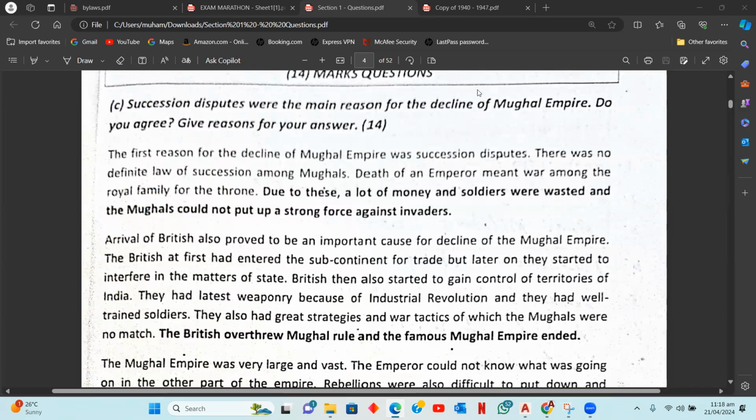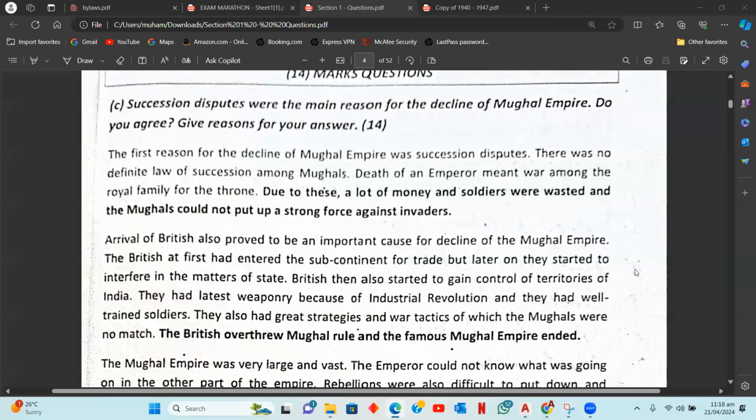Not just writing that there was a lot of fighting. What do you say? They were wasting a lot of treasury, they were not united. Now, why are you writing all of these reasons? You have to justify your claims, right? This is what the analysis does, and this analysis at each level is extremely, extremely important.